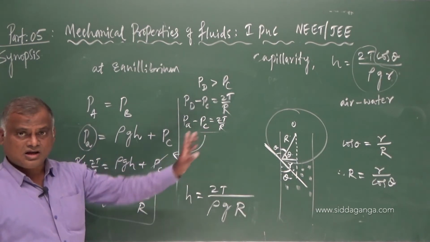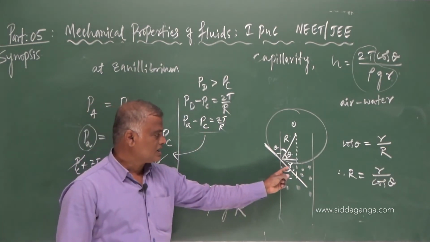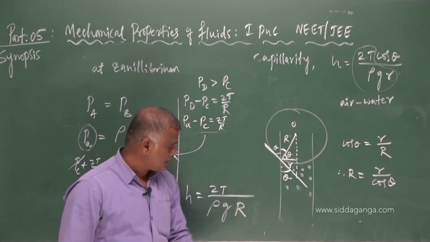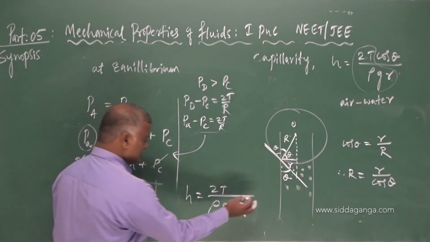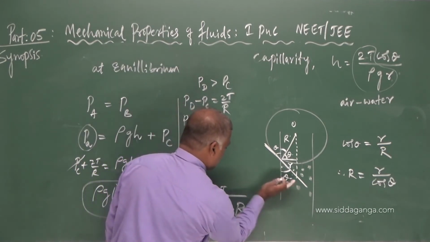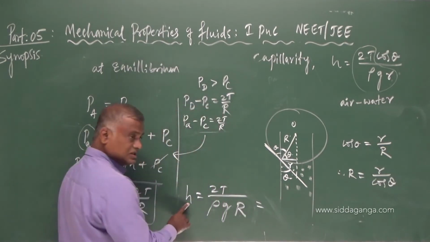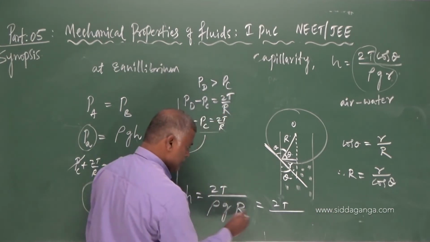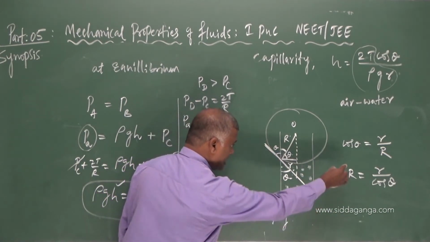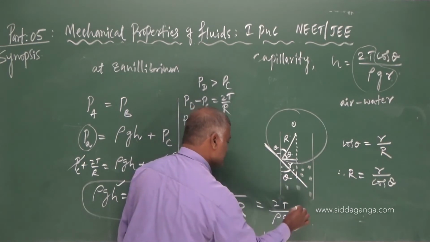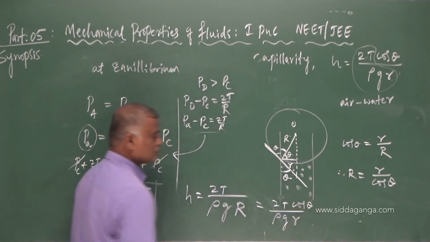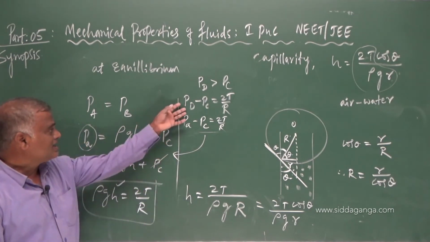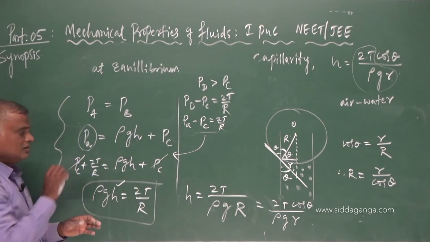By the geometry, looking at small r and capital R, the relation between them is that. So, the final answer: H is equal to 2T divided by rho G capital R. Capital R is r over cos theta, so take cos theta to the numerator. So, my dear students, understand this concept.